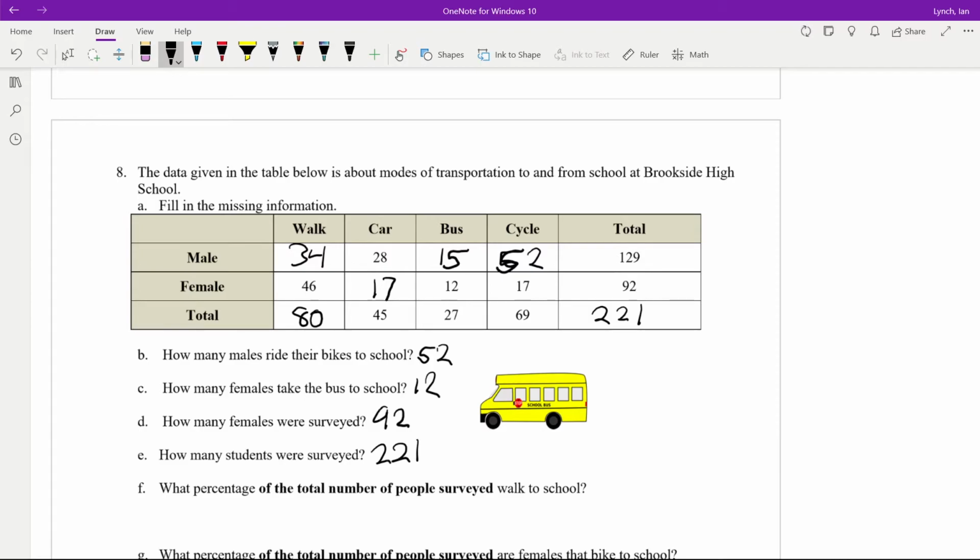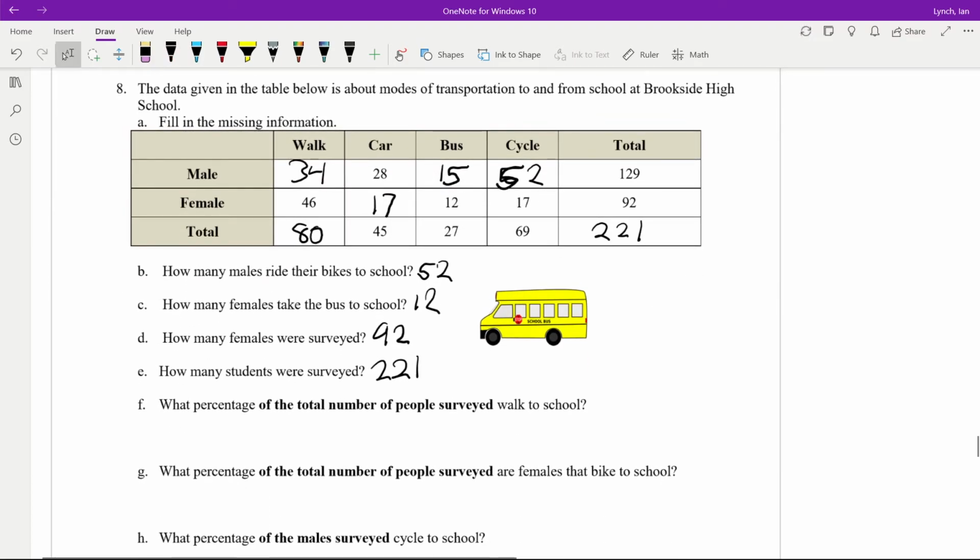What percentage of the total number of people surveyed walk to school? So we're going to take the total number who walk and divide by the total number of students. 80 divided by 221. Well, got to get back into my handy-dandy calculator. That's about 36.2%.